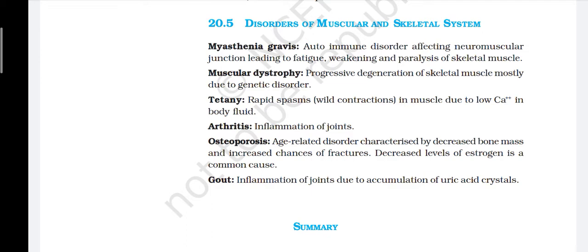Tetany: rapid spasms, or contraction, in muscle due to low Ca++ in body fluid. Arthritis: inflammation of joints. Osteoporosis: an age-related disorder characterized by decreased bone mass and increased chance of fractures. Decreased level of estrogen is a common cause. Gout: inflammation of joints due to accumulation of uric acid crystals.